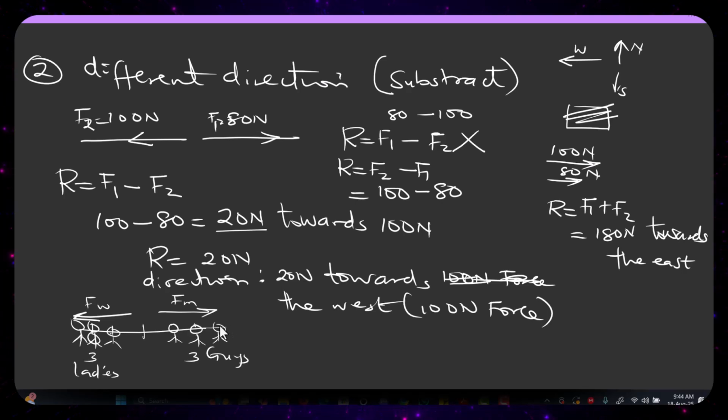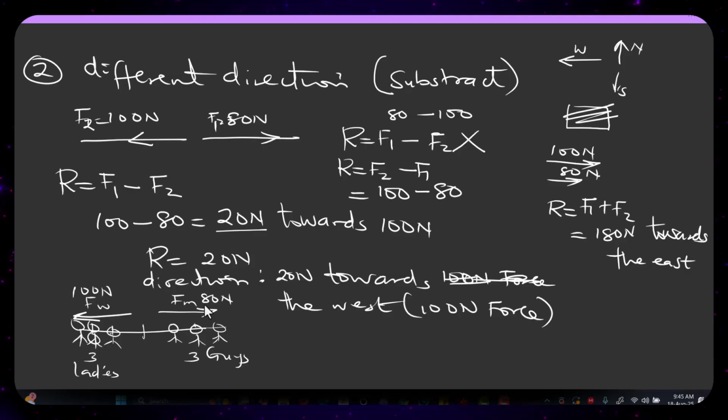Maybe these men are skinny enough, they don't have enough weight, they don't have enough mass, so the women were able to drag them. It simply means that these people might be producing a force of say 100 Newton, and these people are producing a force of about 80 Newton. The people that are going to win are the people that produce more force than the other party.